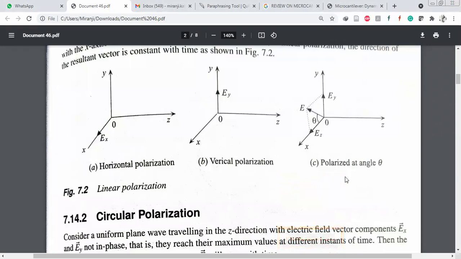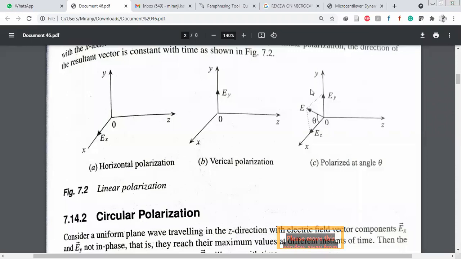See here, this is the horizontal polarization, and this is the vertical polarization. This is the polarization with theta. What it means is that linear polarization is also classified as horizontal polarization, vertical polarization, and theta polarization. Is it clear?